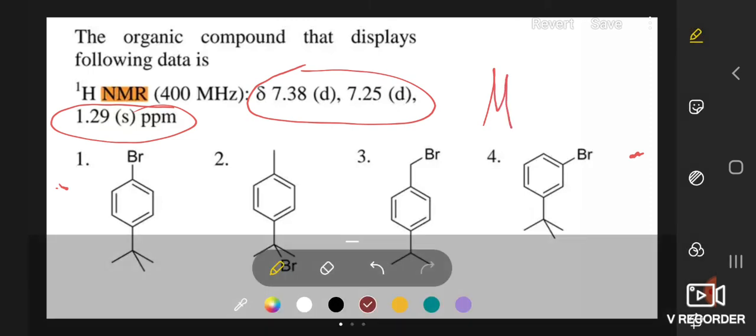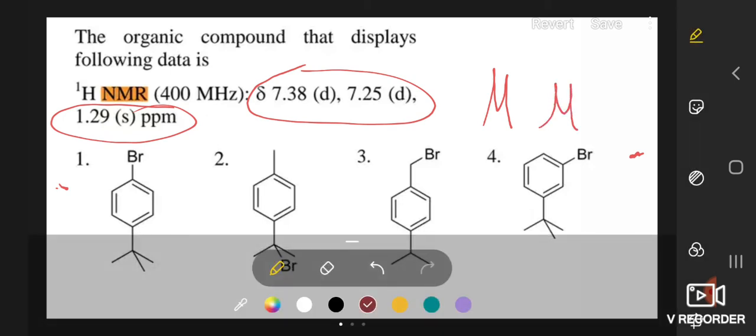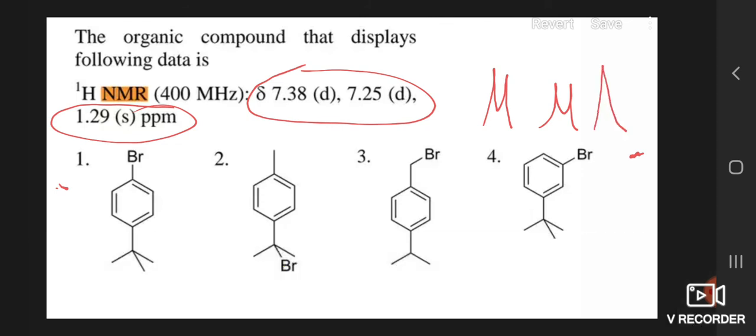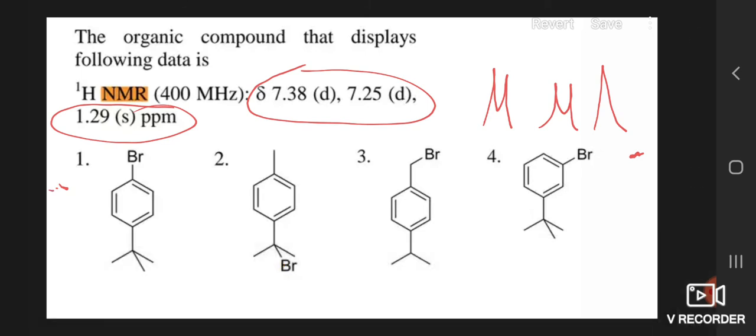Then again 7.25 delta, and in parenthesis again doublet is given, so it also has 2 lines in the NMR spectrum. Lastly, the third signal is at 1.29 delta. It is a singlet. That means it gives a single line. Okay, so these are the 3 signals.